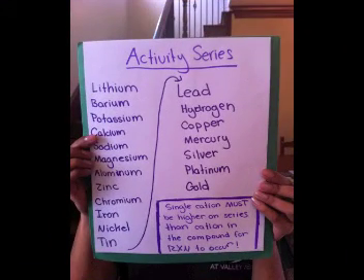The way to determine if a single replacement reaction is going to occur is through the activity series. In order for a single replacement reaction to occur, the single cation must be higher on the activity series than the cation in the compound. The activity series is shown above.